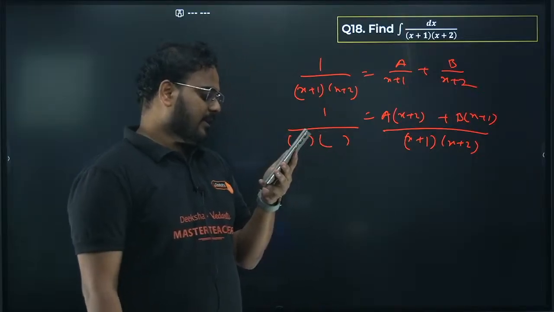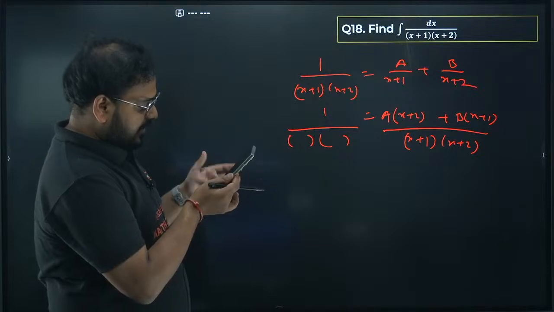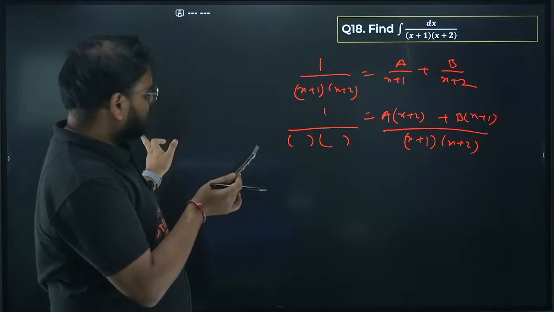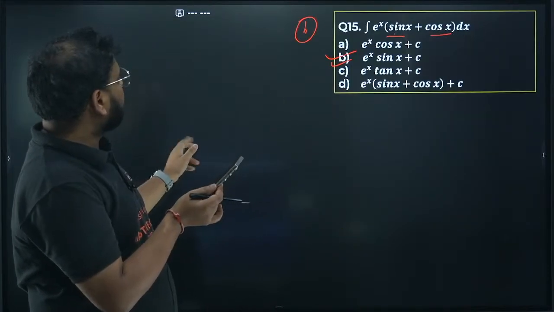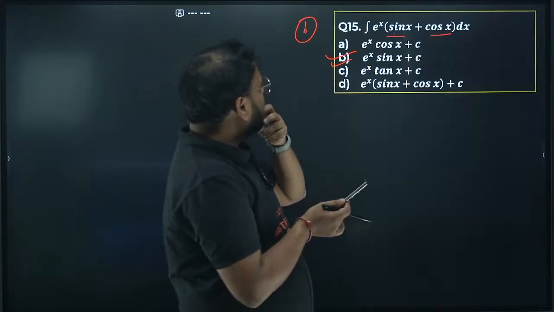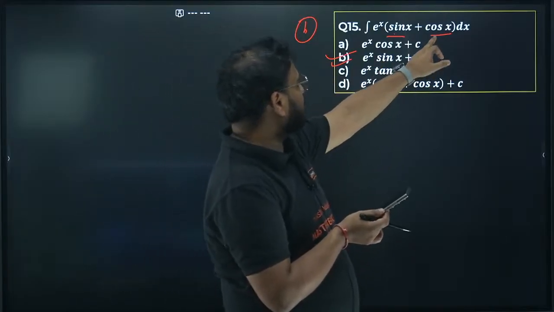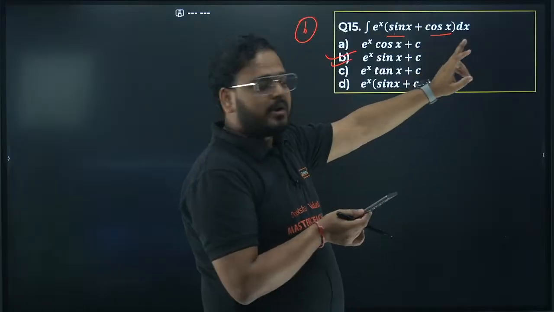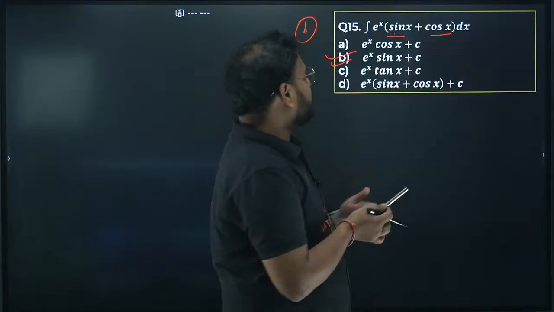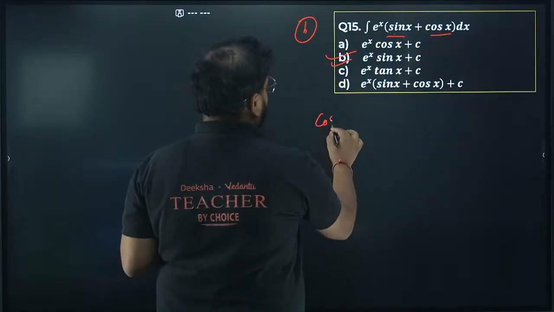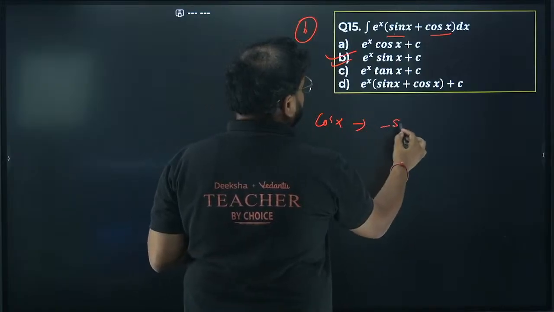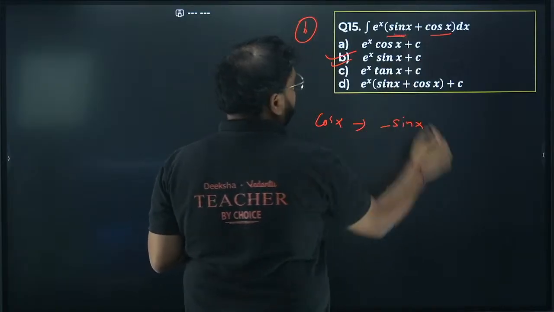Sir, 15 is a since root sin x is minus cos x and cos x is sin x. 15 is a. Why a? If you take cos x over here, there's no root in this. If you take cos x as the function and differentiate this, you'll get minus sin, no? It's not present over here.